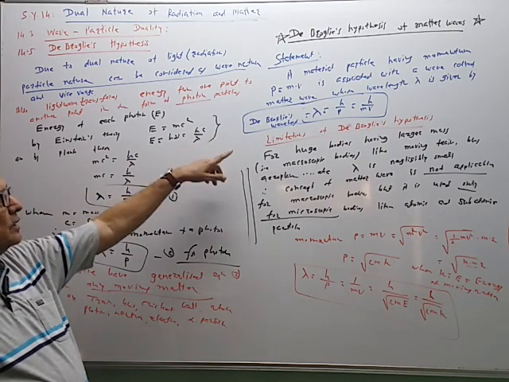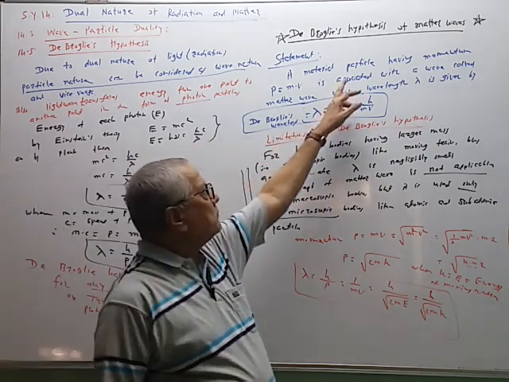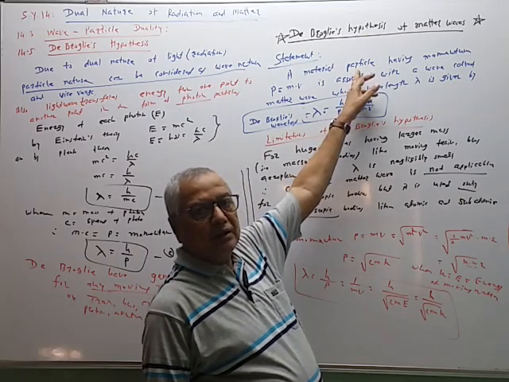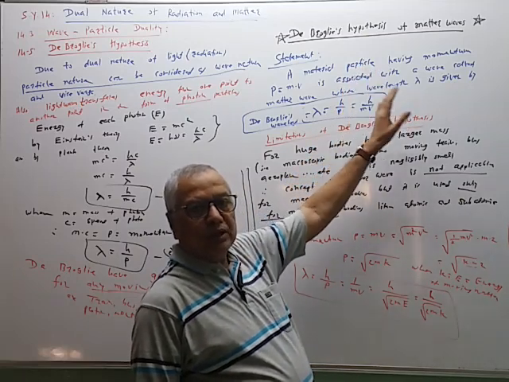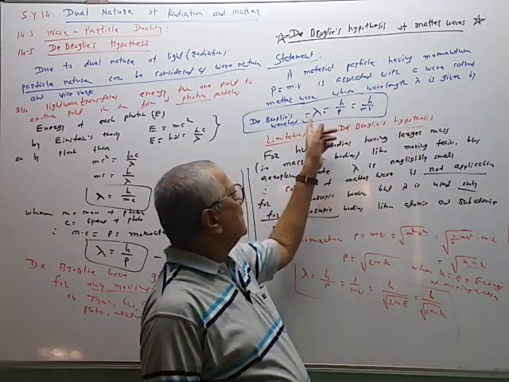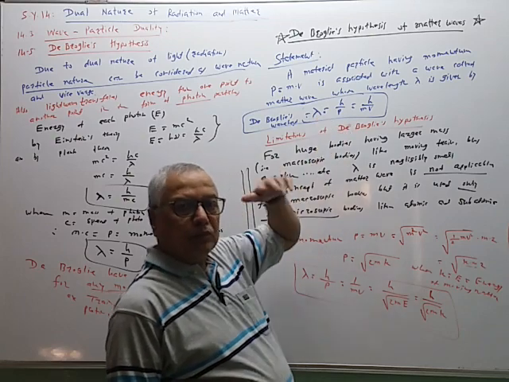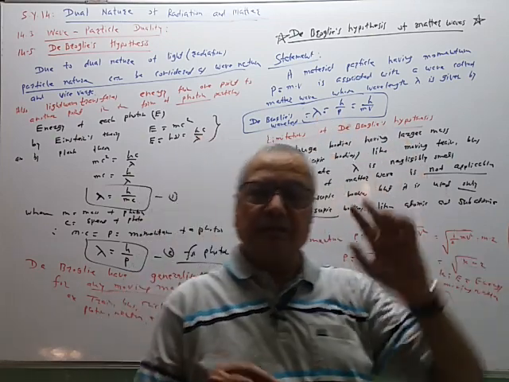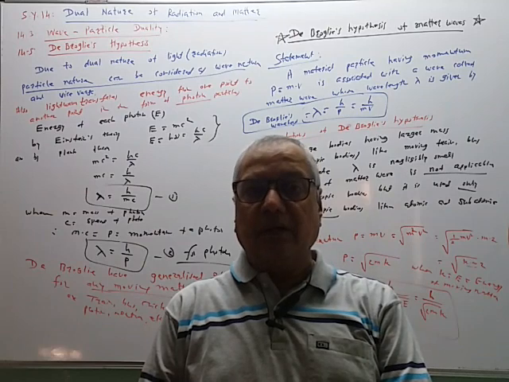So this equation has a limitation. Even though it is applicable for any moving matter, for a macroscopic body this lambda is negligibly small. It is of the order of 10 to the minus 30, minus 40 meter, very small.